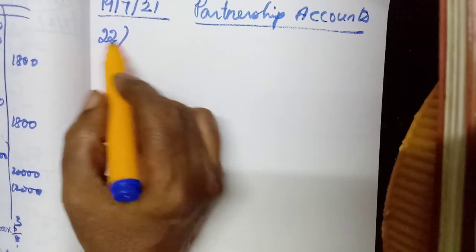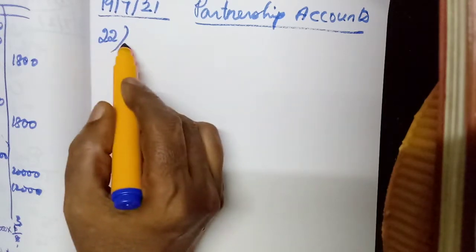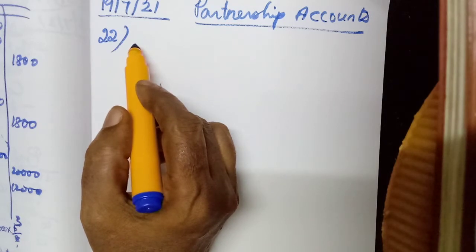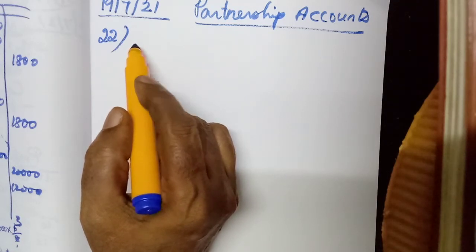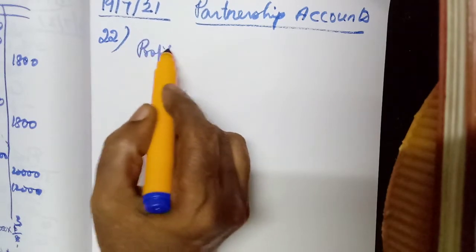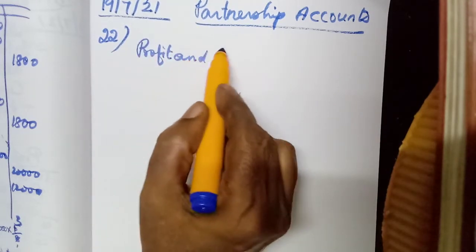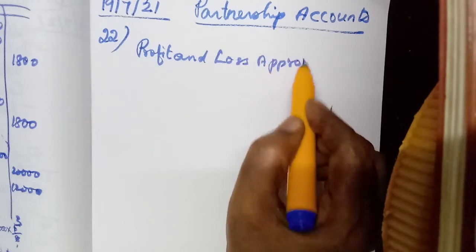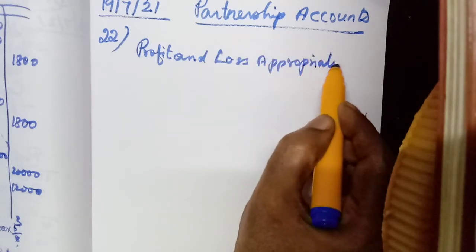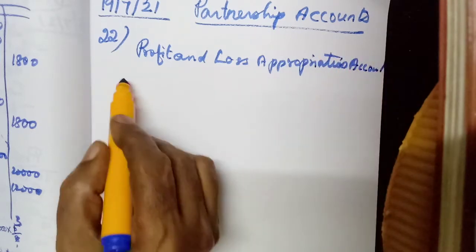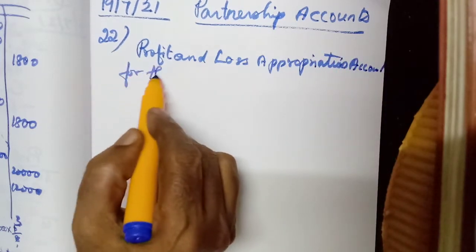First write the question number, then heading. Okay, what we need to prepare? Prepare profit and loss appropriation account. So you write profit and loss appropriation account for the year ended.